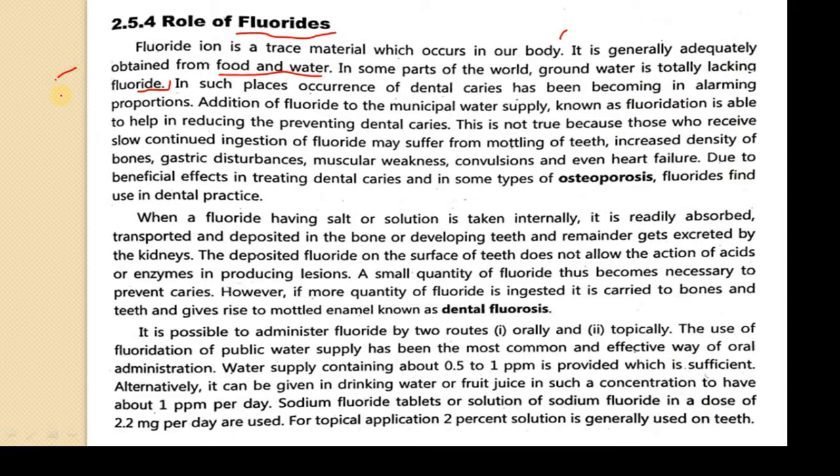So this is going to be a huge problem because fluoride is not present in their drinking water, right. So this condition is now happening in some places like polluted river, and in that condition we have to supply the fluoride by another way. So what we do? We have to add fluoride to the municipal water supply, which is known as fluoridation, which is able to help in the prevention of dental caries.